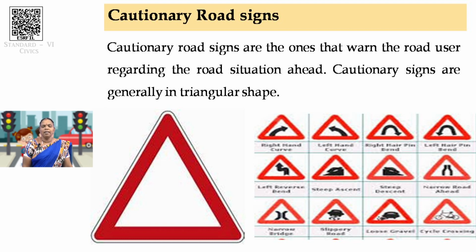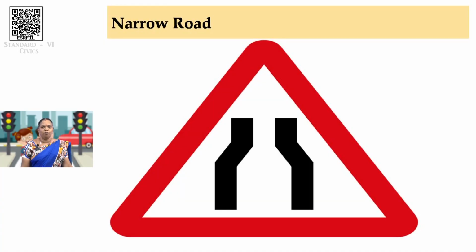So, cautionary signs are generally in triangular shape. Okay. Mandatory signs are in circular shape, that is a circle. Now, cautionary road signs will be in triangular shape, and these also should be followed strictly, okay, which give a caution for the travelers or the road users who use the road. That is called a cautionary road sign. See, this is an example. This is called narrow road.